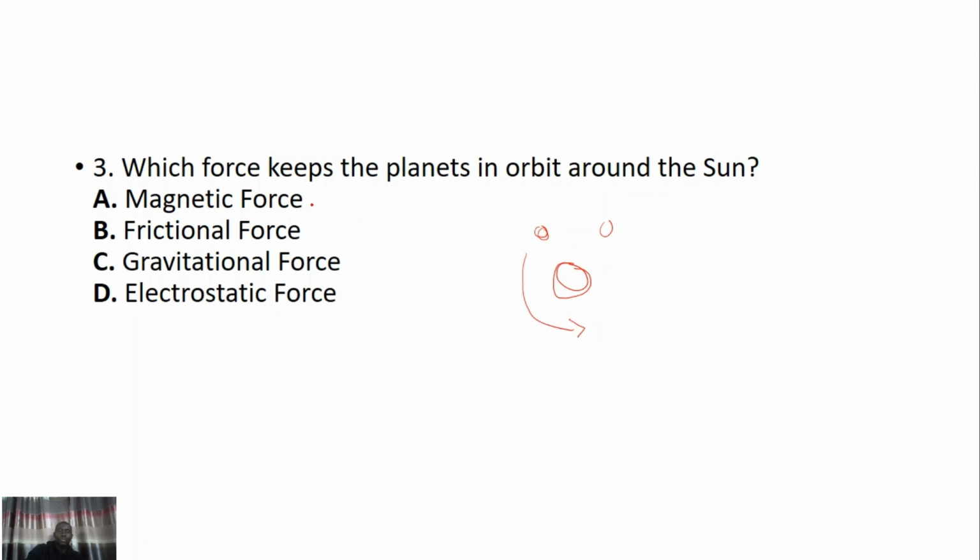That's not true because magnetic force applies to magnets. Frictional force is the force between two flat surfaces. Okay. Gravitational force, yes, that is correct. Electrostatic force, no, this is not correct because electrostatic force has to do with electric charge. Gravitational force has to do with the force between the planetary body, usually the Earth, and the Sun. Gravitational force has to do with the force of attraction between the Earth and other bodies.